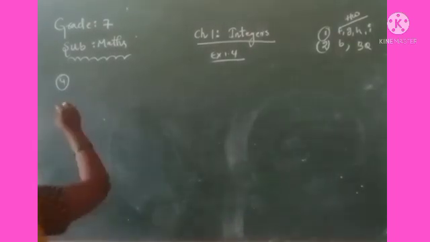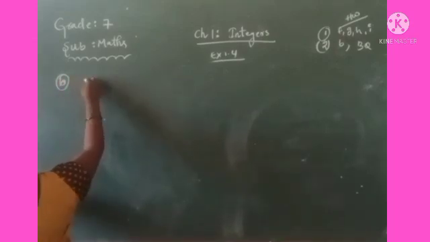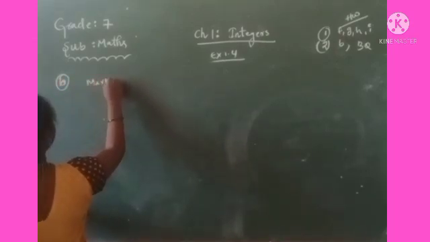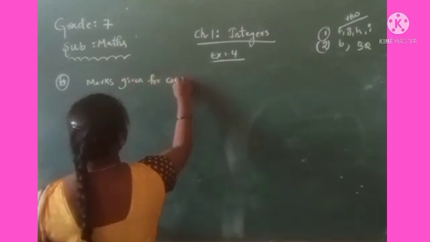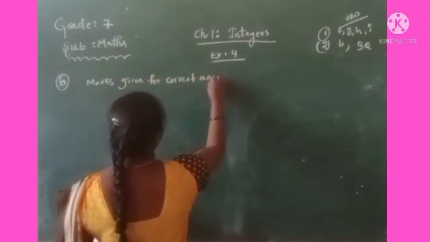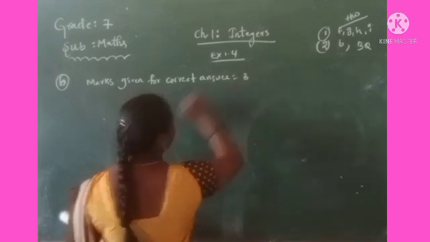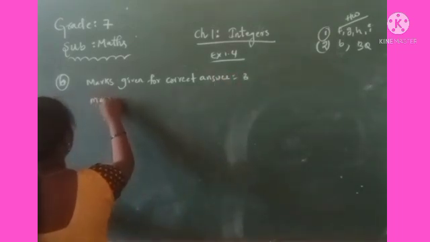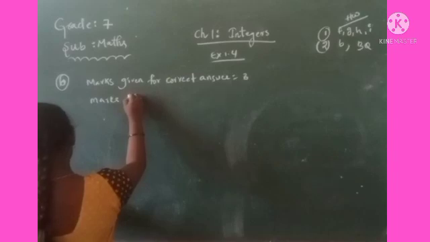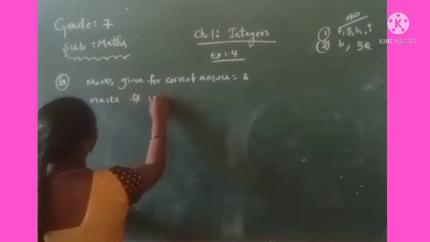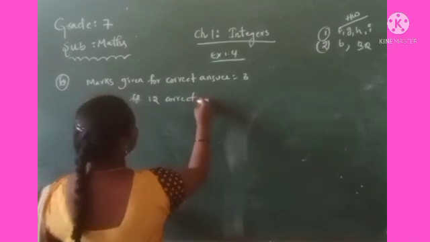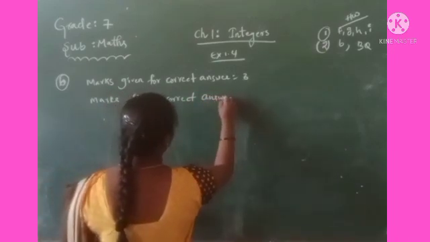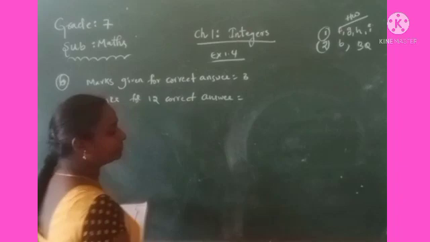Okay, see children, in the sixth question, given the information, we can write here: marks given for a correct answer is equal to 3. And here, she has attempted 12 correct answers, and the number of attempted questions we have to find.